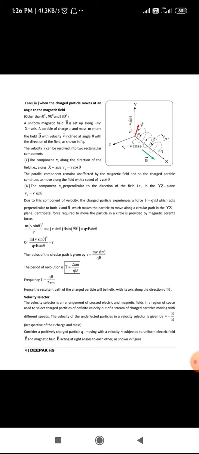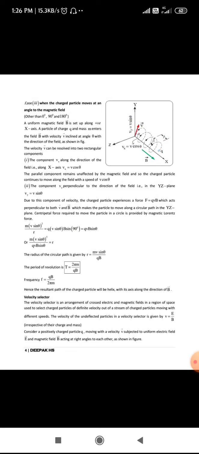That is when the charged particle moves at an angle to the magnetic field other than 0 degrees, 90 degrees, and 180 degrees. As you know, when the particle is moving along or opposite to the direction of the magnetic field, that is 0 degrees or 180 degrees, the force experienced is equal to 0.